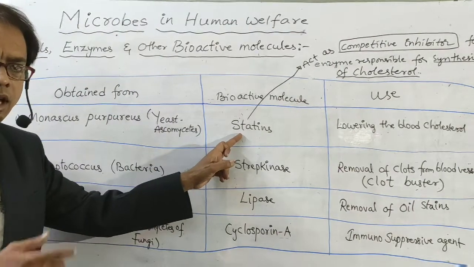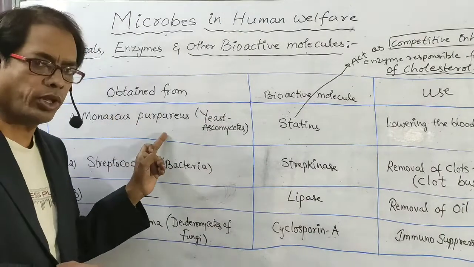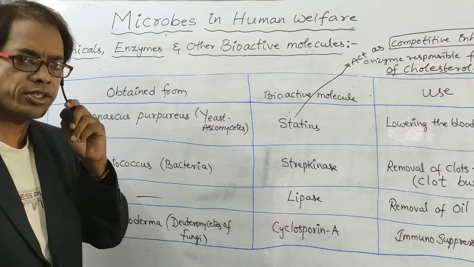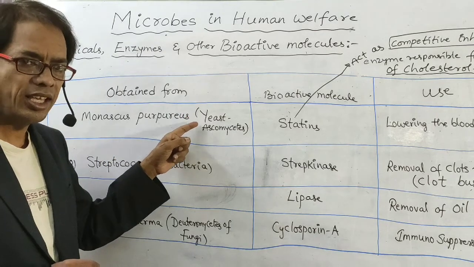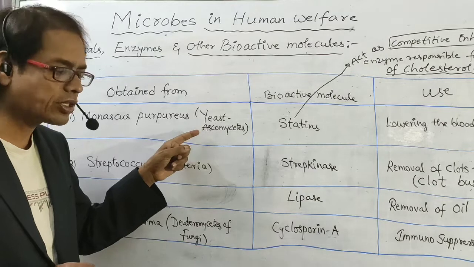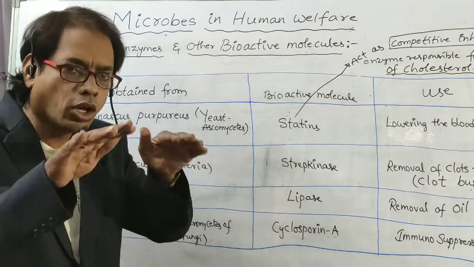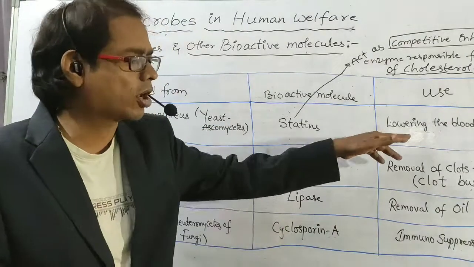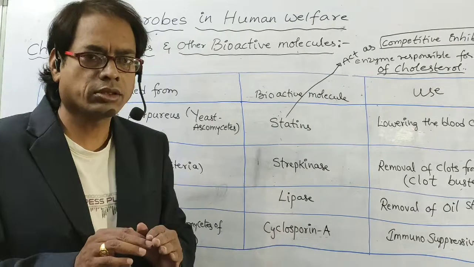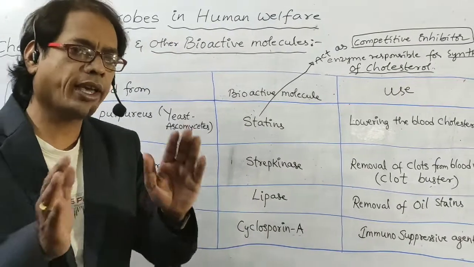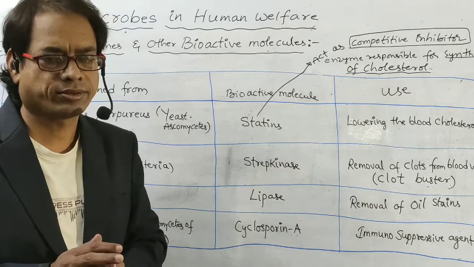Statins are obtained from Monascus purpureus, which is a yeast, that is, class Ascomycetes. Statins are used for lowering the blood cholesterol. So to lower the blood cholesterol, which bioactive molecule is used? Statins.